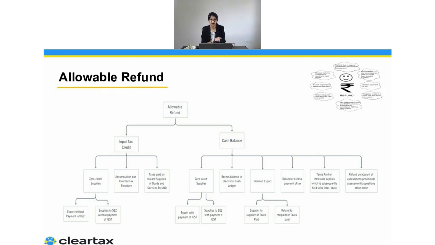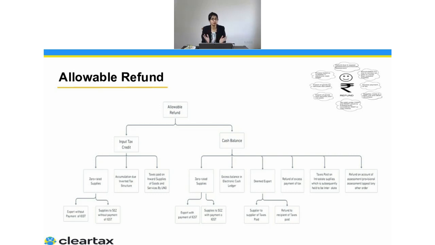You are purchasing something, let's say a domestic purchase, and you purchase the same thing for 80,000 and you have paid taxes of, let's say, 10,000 rupees. Now in this particular case, the question is whether I will get the refund of the entire 18,000 or the refund of the difference amount, because while making the payment to the government, I would have paid 18,000 minus I would have also utilized the ITC of 10,000, which means by cash I would have only made a payment of 8,000. So in this case, what would be my refund amount?